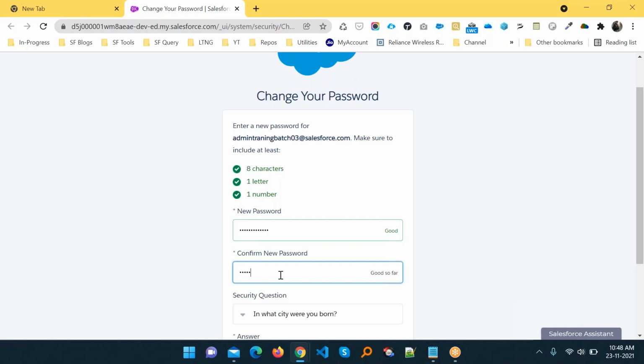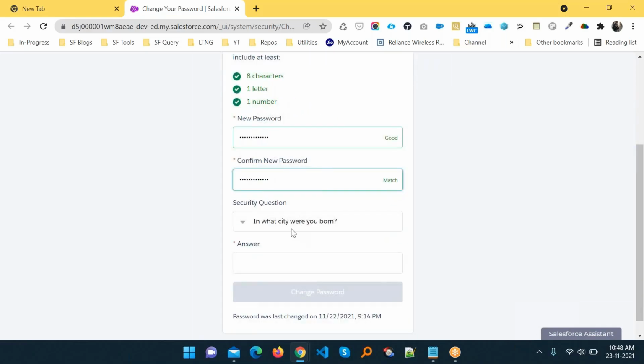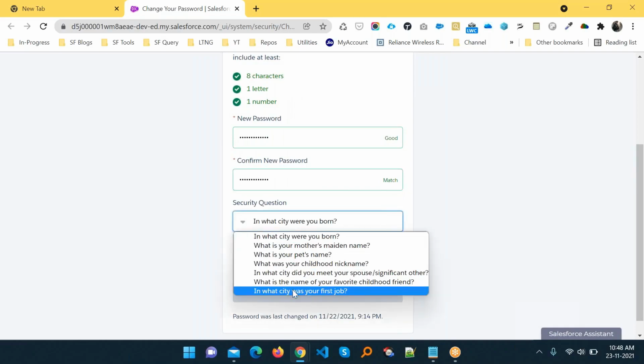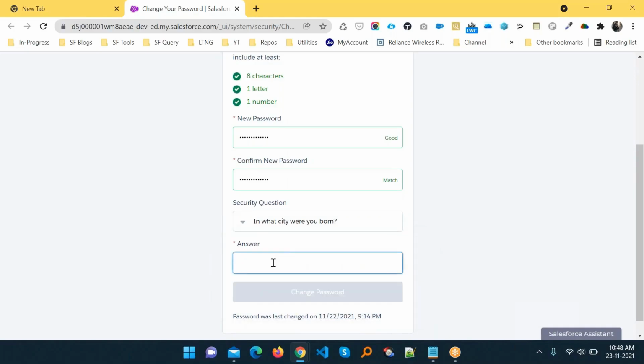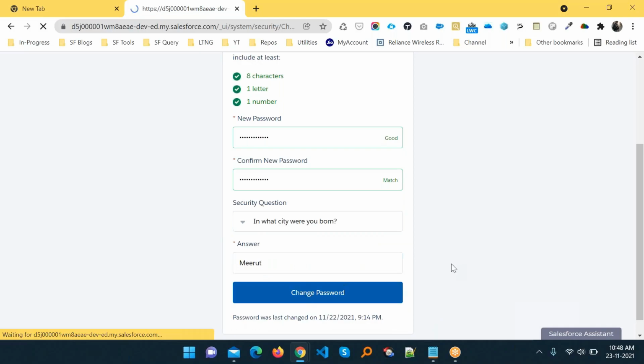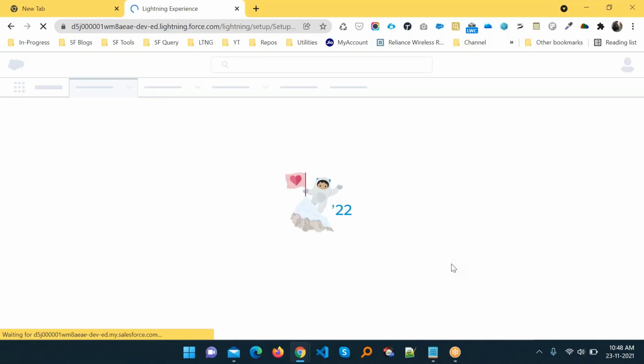Here you can see the password strength, good and matched, and the security question, in what city were you born, or you can choose any as you want. Let me add Meerut, then click on change password, right? After some time it's successfully logged in to my Salesforce org.